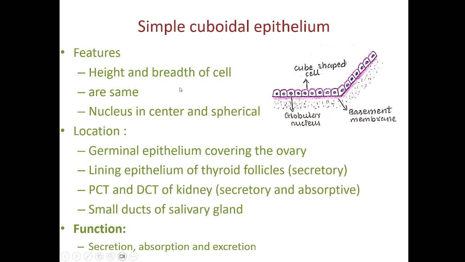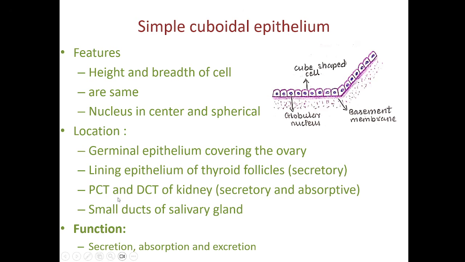Where can we get this simple cuboidal epithelium? In the germinal epithelium covering the ovary. If you see the thyroid gland, the gland is made up of ball-like structures called thyroid follicles. The epithelium lining this thyroid follicle will be simple cuboidal. It is a secretory epithelium. It will secrete hormones of the thyroid gland.